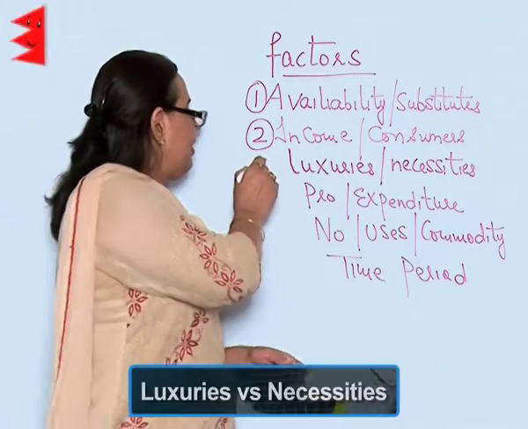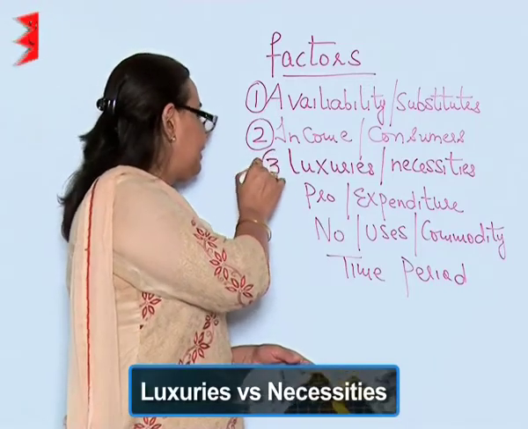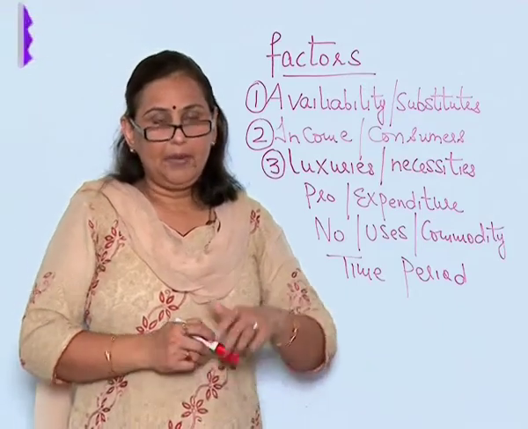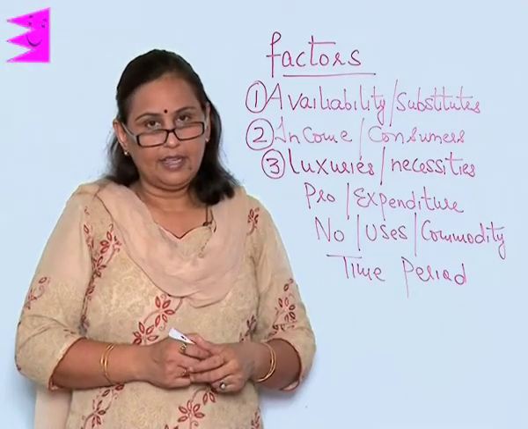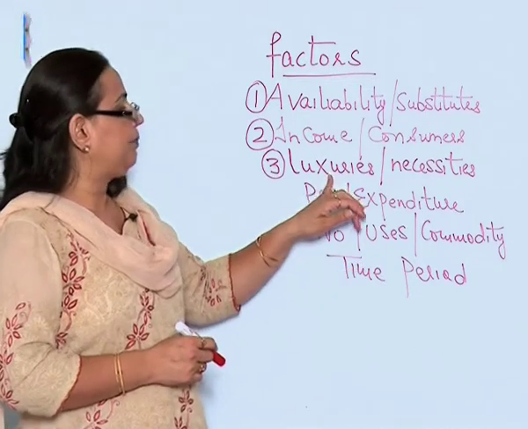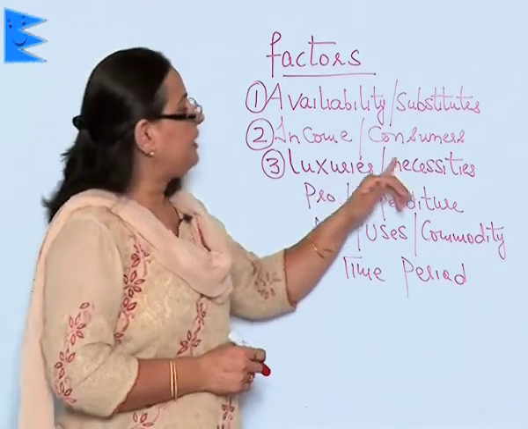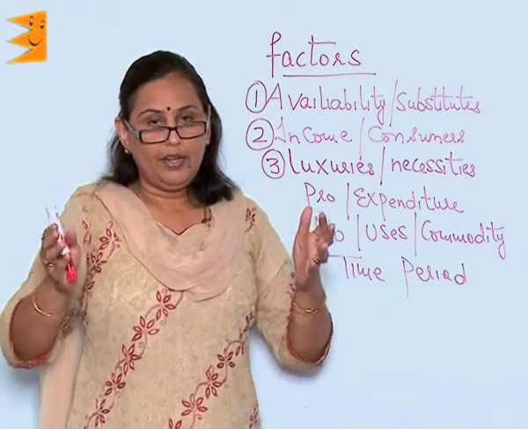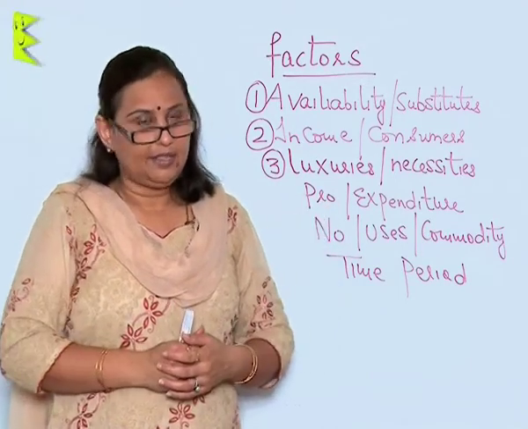Third is luxuries versus necessities. When the price increases, a luxury item and a necessity are going to show different elasticities.